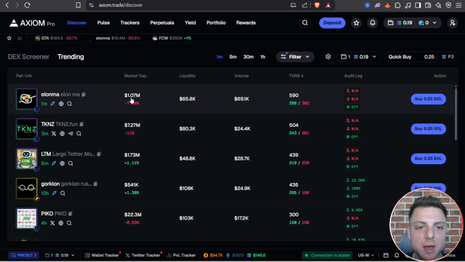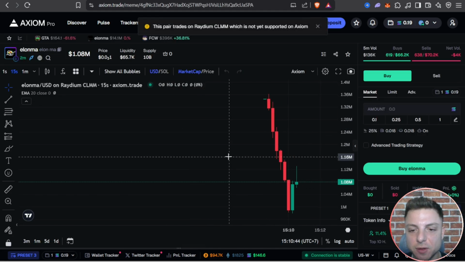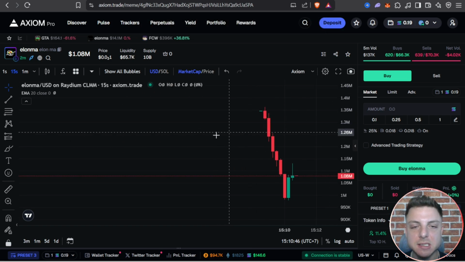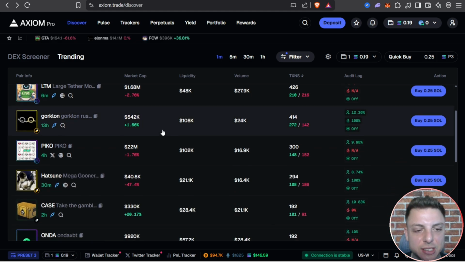Even this one with $1 million in market cap, 60,000 in volume. We can go ahead and open up this coin. Even there, definitely this is not the type of chart, but instantly we know what we're looking to trade. We can go back and now find the next trending coin.